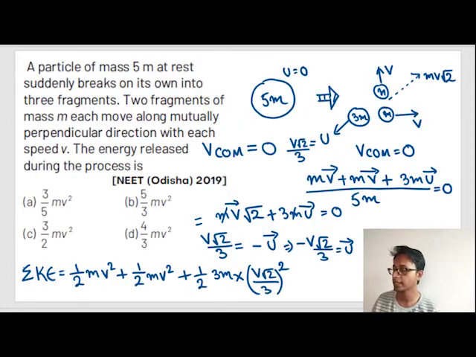So what is the answer? 4 by 3 mv square. Our correct option is option number D.